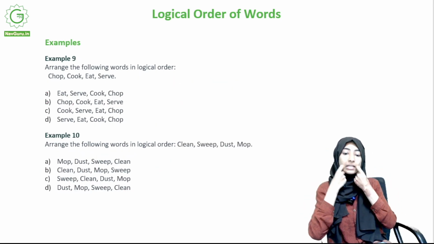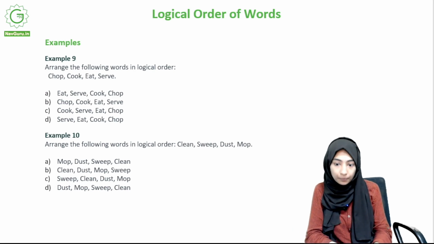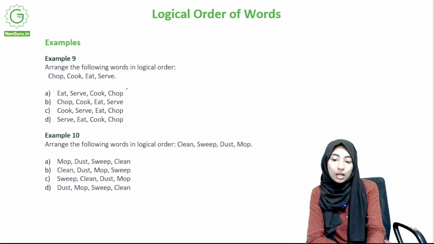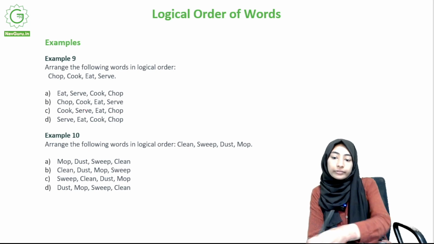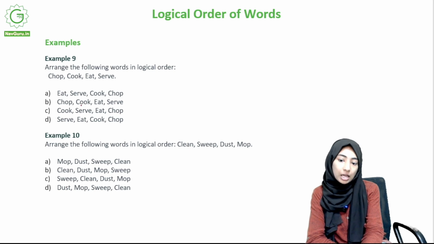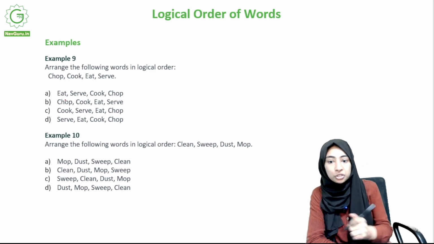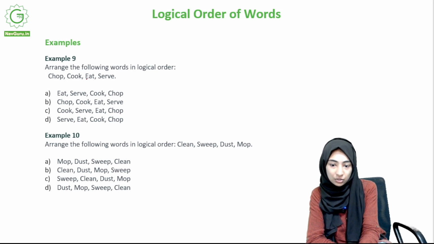Arrange the following words in logical order: chop, cook, eat, serve. Okay, chop, cook, eat, serve. So here what can you guess? Eat has to come at the end, right? So this is also one thing. You don't have to go option by option. Just try to find out a word that you think has to come at the end. So just find out the word.